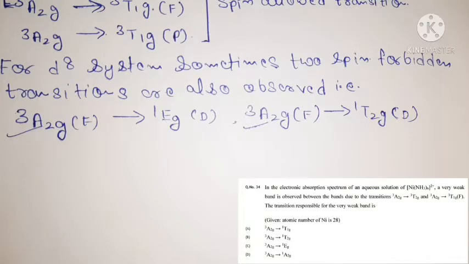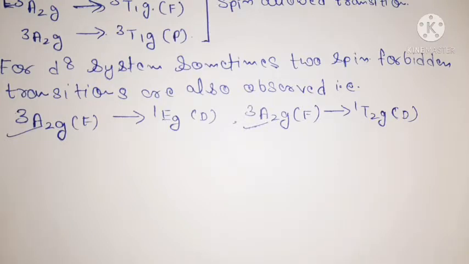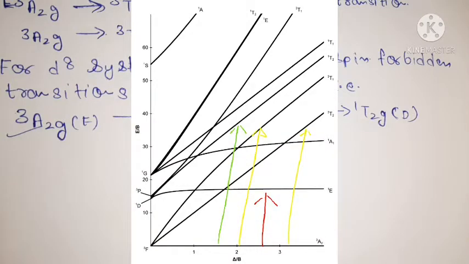I can show you. Now see, this is your Tanabe-Sugano diagram for the d8 electronic configuration. Understand, friends? Here I can draw some arrows, so carefully observe them. First observe these two arrows shown in yellow. These yellow arrows are spin allowed transitions. The first transition is from 3A2g to 3T2g, and the next yellow arrow is from 3A2g to 3T1g. These are spin allowed transitions.